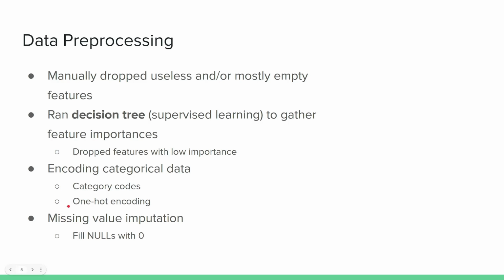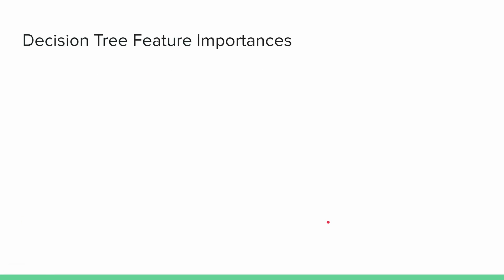Or we could do one-hot encoding, which is what we decided to stick with, and that means that if a category has the accepted and rejected possible values, then that turns into two new features, which are the accepted and the rejected. That would just be ones and zeros depending on what the actual value is. And then obviously we imputed our missing values with just 0.